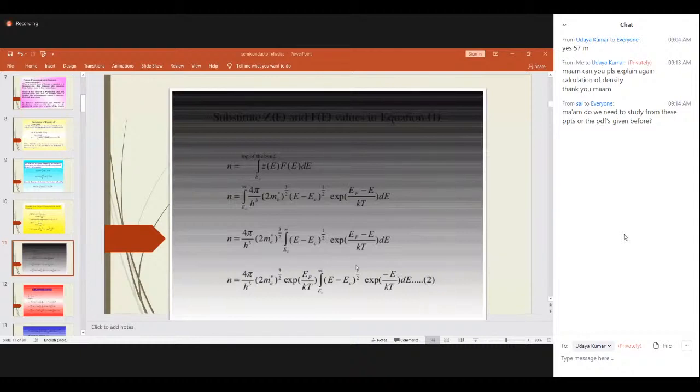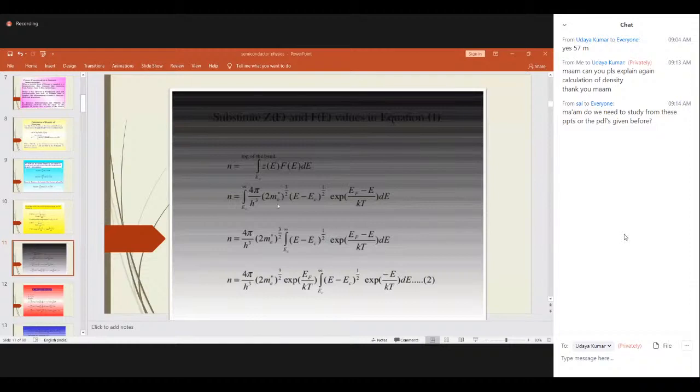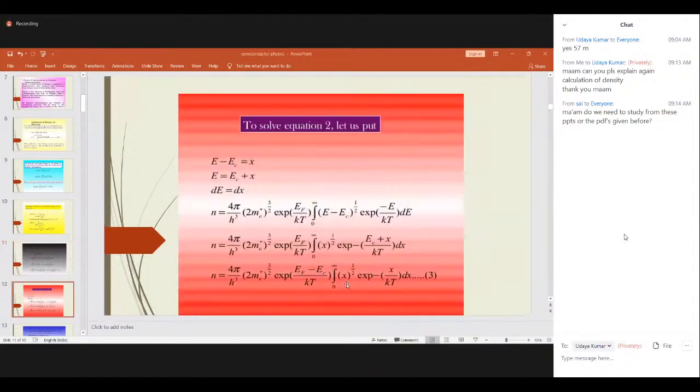In order to solve this integral, let us assume that E minus EC is equal to x. That is, in order to solve this integration, in the place of this we are writing E minus EC as x. Now with E minus EC as x, do this manipulation: E is equal to EC plus x, etc. When we substitute this entire part in terms of x, we get x to the power of half, exponential of minus (EC plus x) by kT, dx.